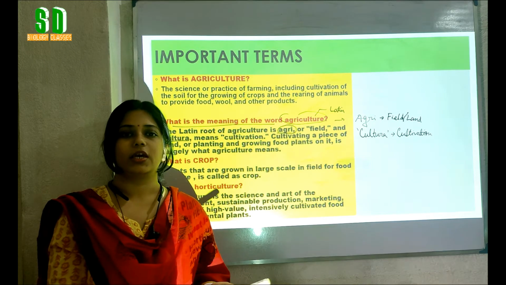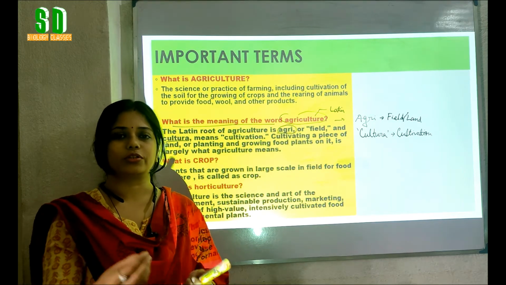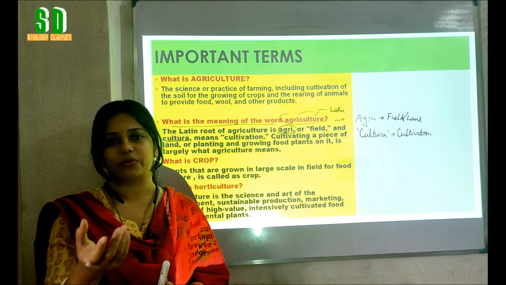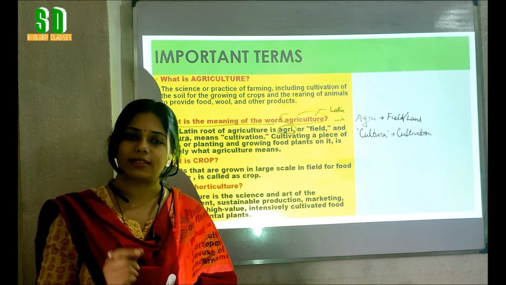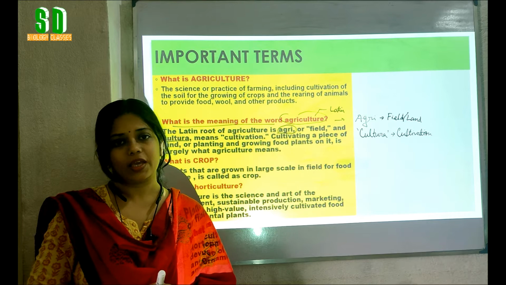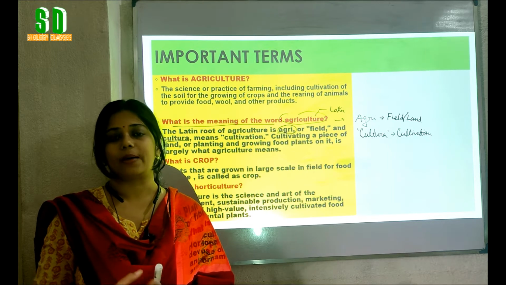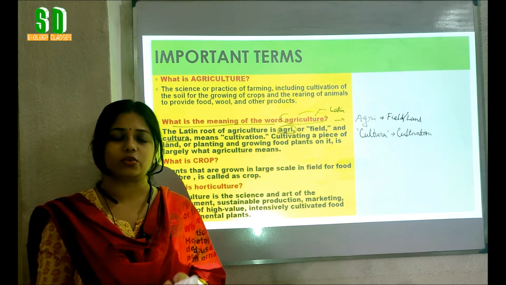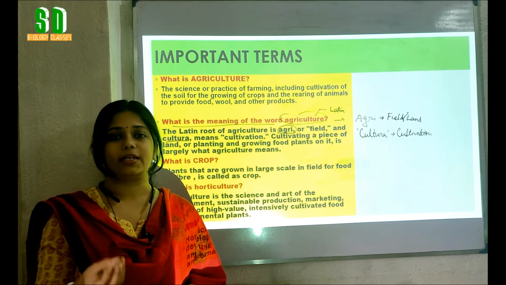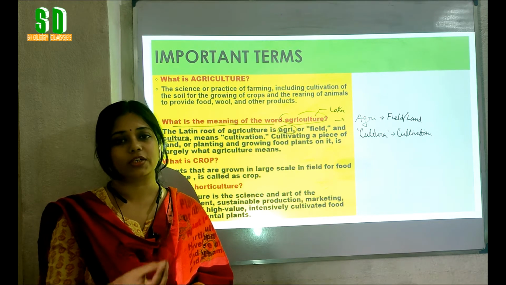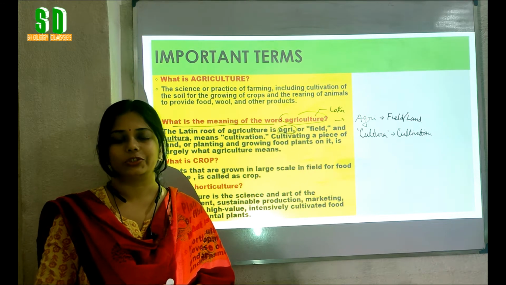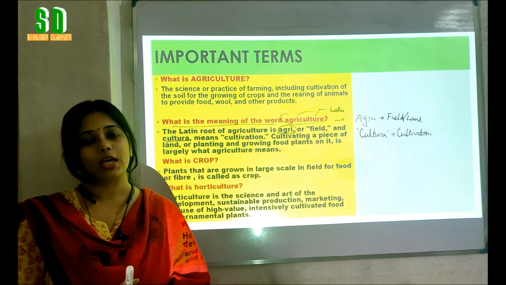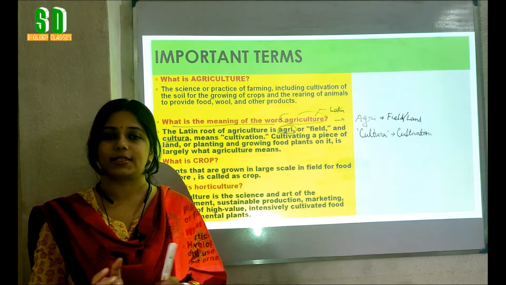Suppose in my field, in my garden, 2 or 3 rice plants are grown from the seed. Rice plants are examples of crop plants, but when they are growing in a very small number, that is 2 or 3 rice plants in my garden, can we call them crop plants? No, we cannot call them crop plants. So what is a crop?